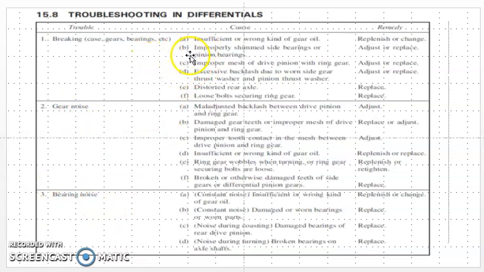First, see the breaking. This is possible because of insufficient or the wrong kind of gear oil. Second is improperly shaped side bearings or pinion bearings, as well as an improperly meshed drive pinion with the ring gear. If the ring gear and pinion gear are not properly meshing, there may be breaking of gears.